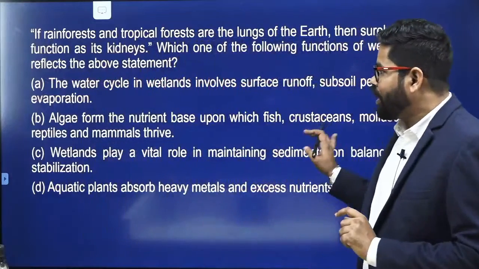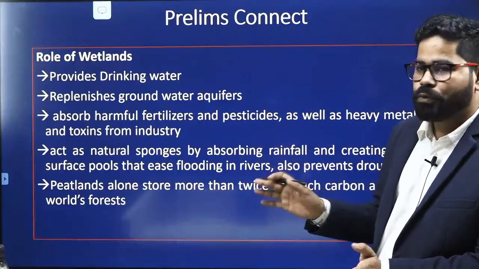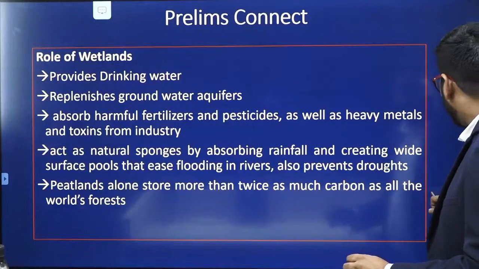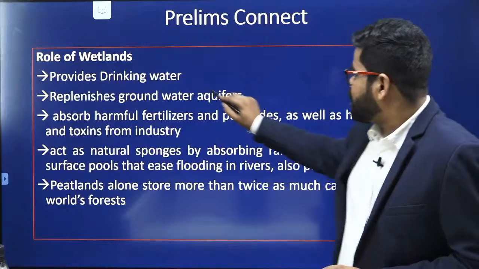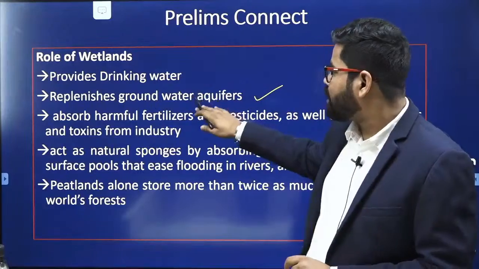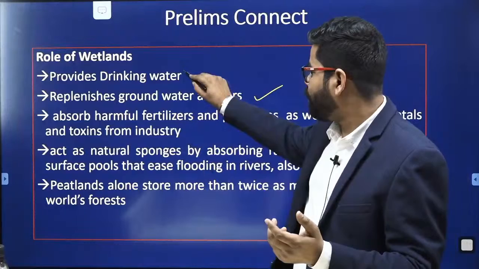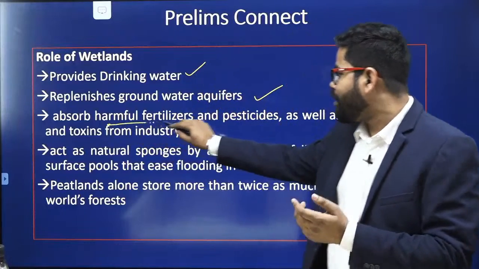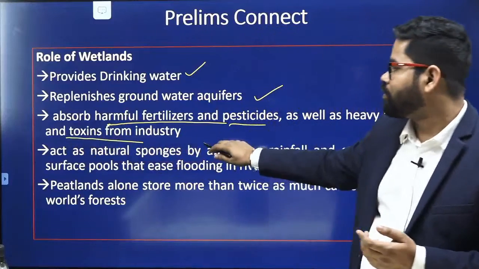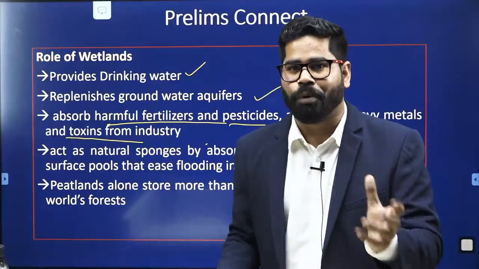And see, when we are looking at wetlands, there are certain important things that we have to keep in mind, that is, what role they have been playing in our ecosystem. When we talk about the wetlands, they are providing drinking water. They are also helping in replenishing the groundwater aquifers, meaning they are helping in groundwater recharge. They also absorb harmful fertilizers and pesticides, as well as heavy metals and toxins from the industry. So wetlands are also helpful in reducing pollution.